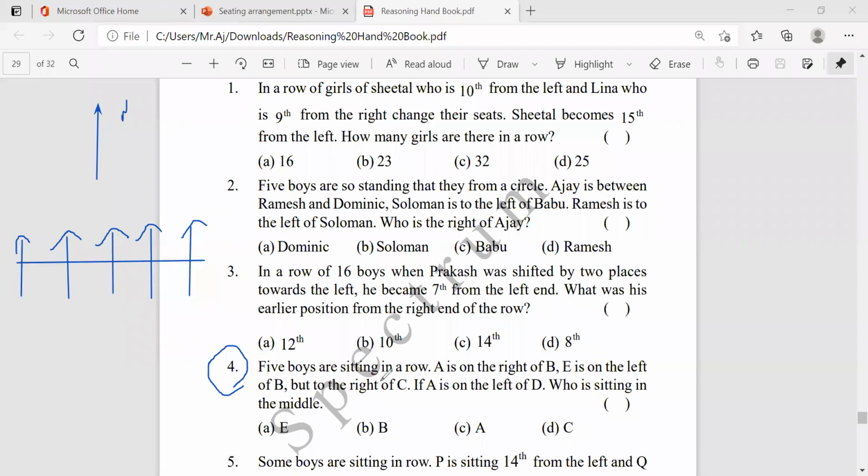Now, what they're saying, A is on the right of B. First, don't get started. First of all, you just need to know all the statements.